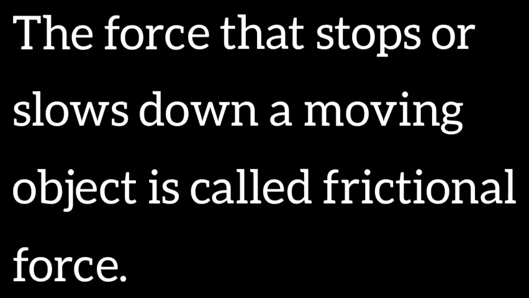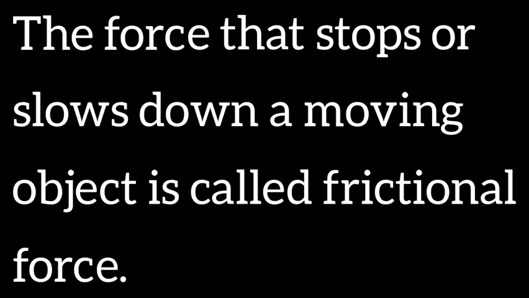Then the third one is frictional force. What is frictional force? The force that stops or slows down a moving object is called frictional force. For example, when a toy car is pushed, what happens? It moves, then after some time it slows and stops. This is due to frictional force. Friction acts in the direction opposite to the direction of the movement of the object.